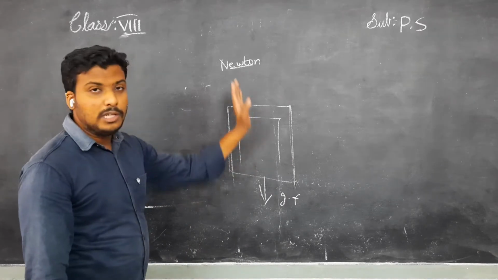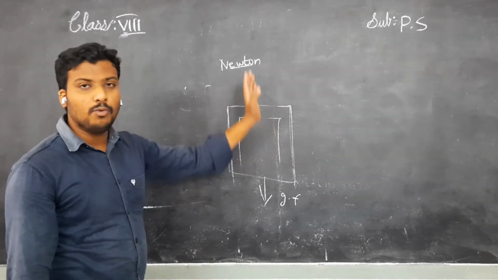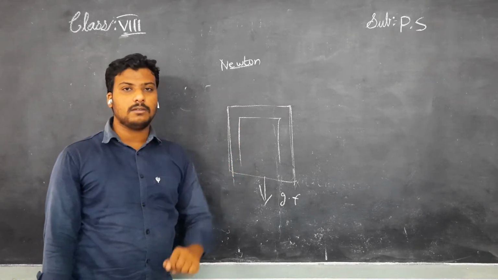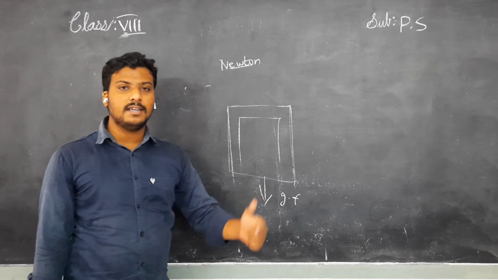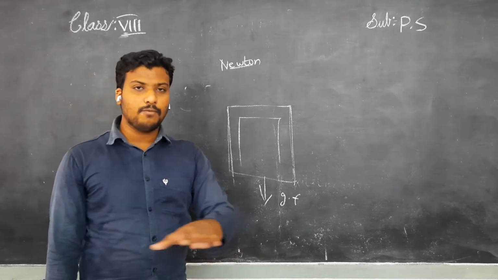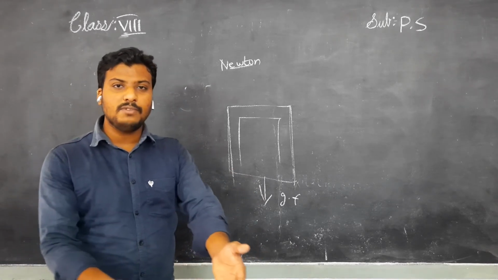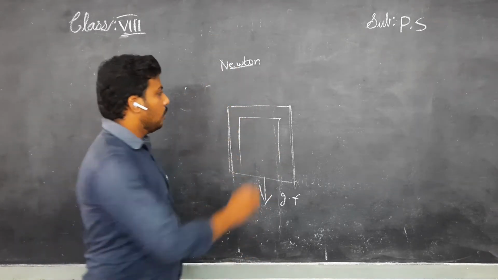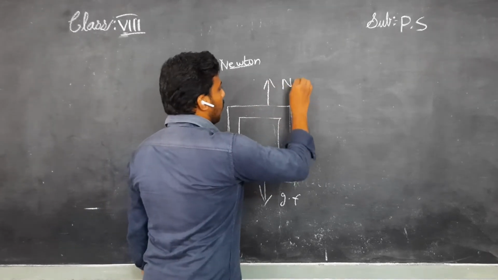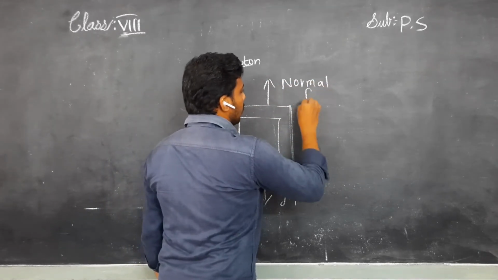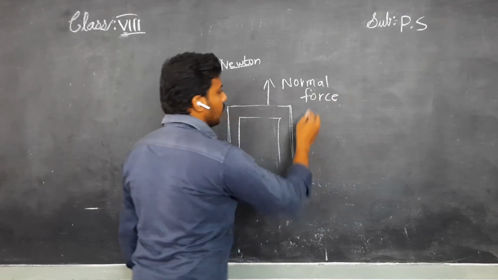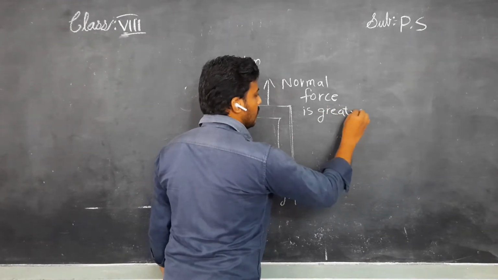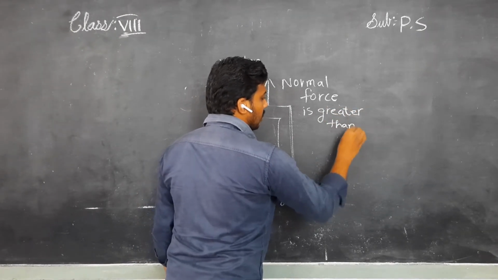Right now this object is moving upward. So one of the forces is greater. Understand, children? In the previous case I said the forces are balanced because the object never moves in any direction. But here the object is moving upward. So the normal force, it always acts upward, you know that. But here the normal force is greater than the gravitational force.